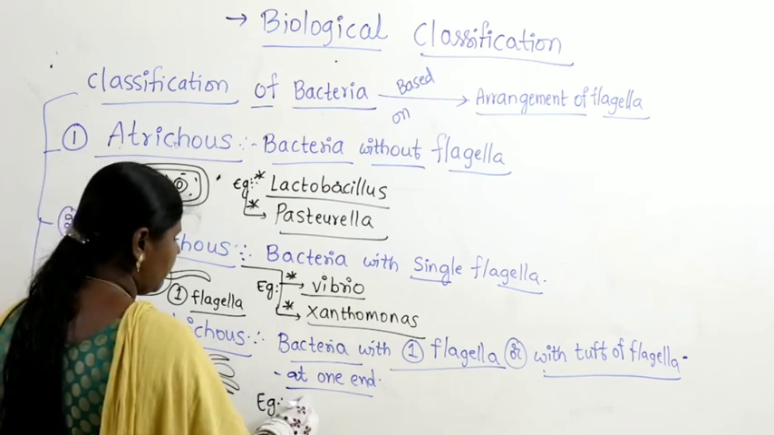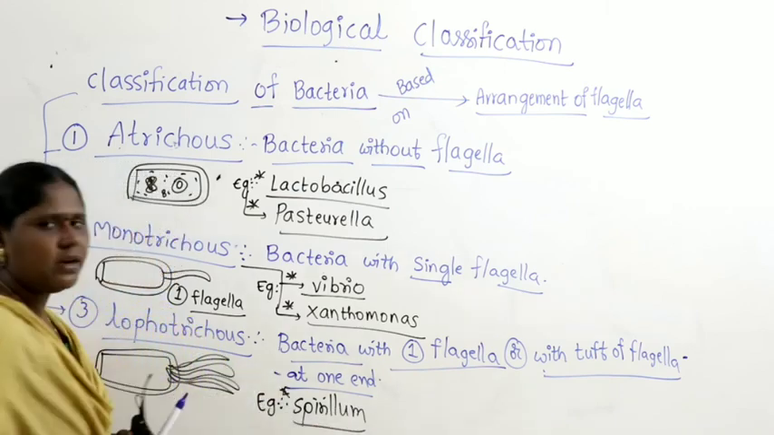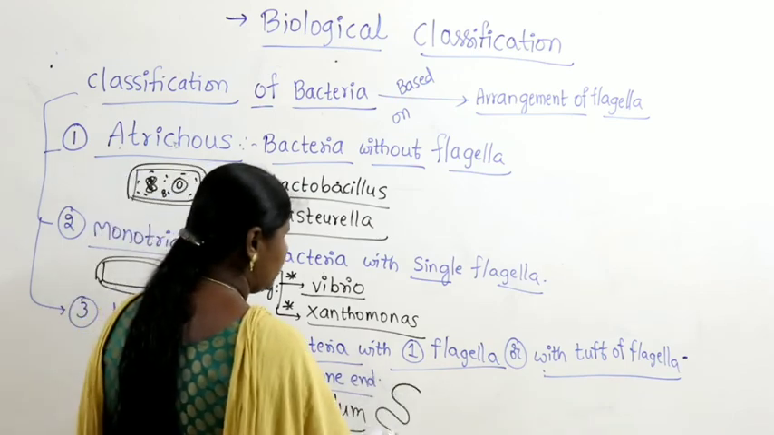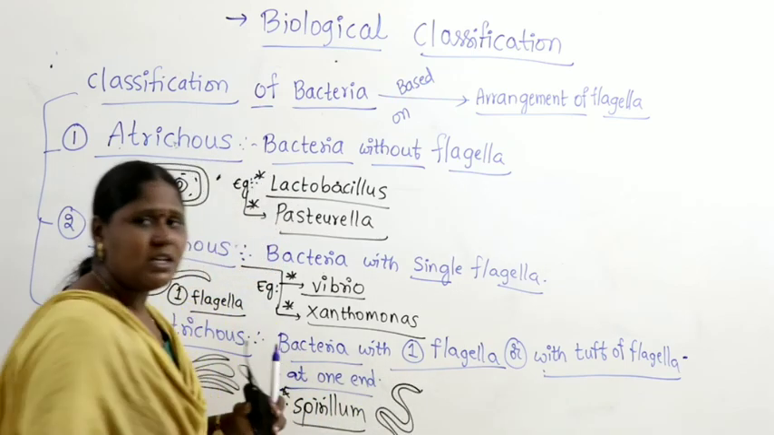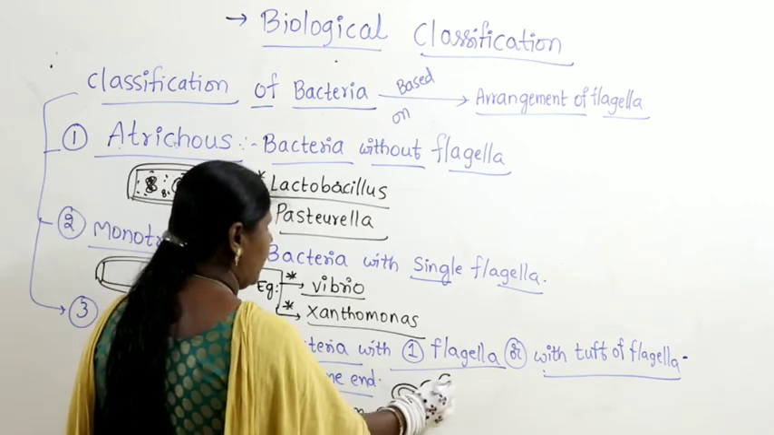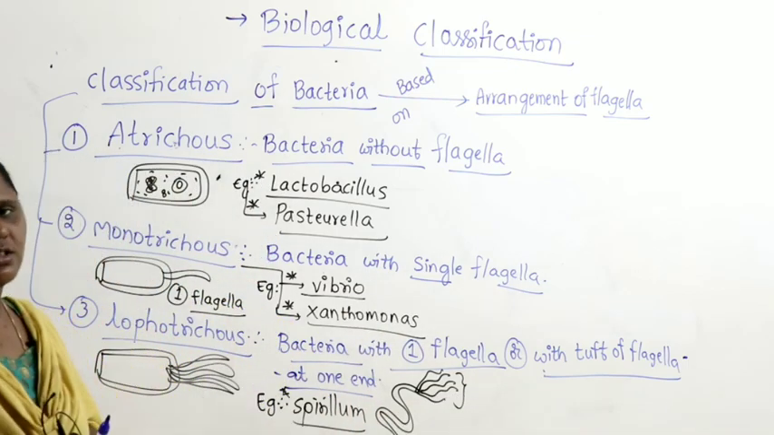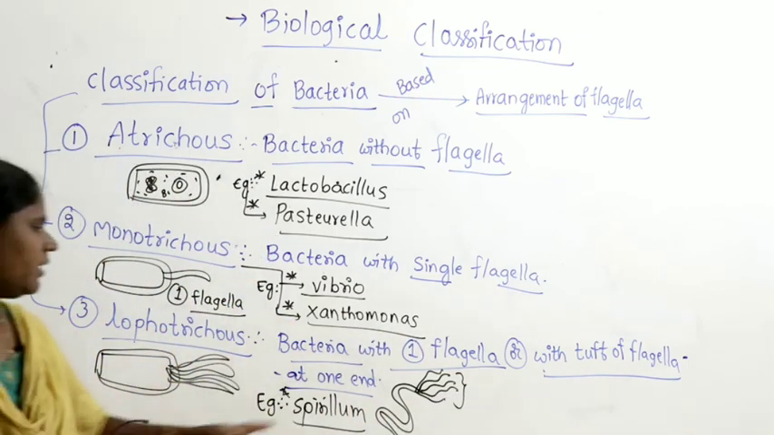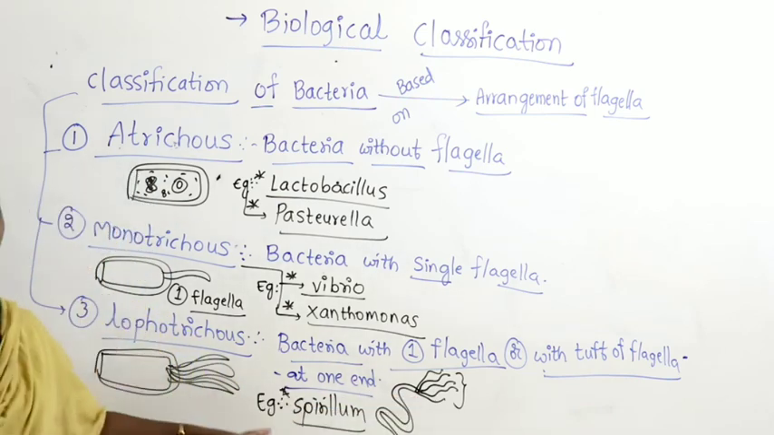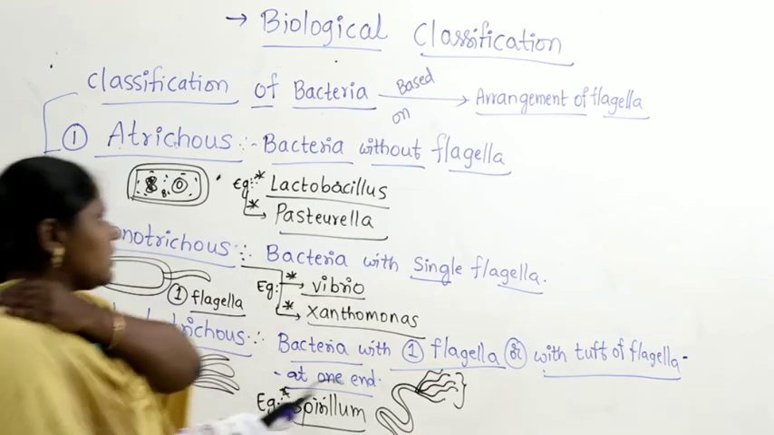Let us take the example Spirillum. Where do you find most commonly such kind of arrangement? Spirillum. You all know it very well. What is Spirillum? A spiral shaped bacteria. It contains Lophotrichus, meaning a bunch of flagella. This is all a bunch of flagella. A tuft of flagella originates from one end of the bacteria. It's called Lophotrichus. Most commonly we find it in the case of Spirillum.